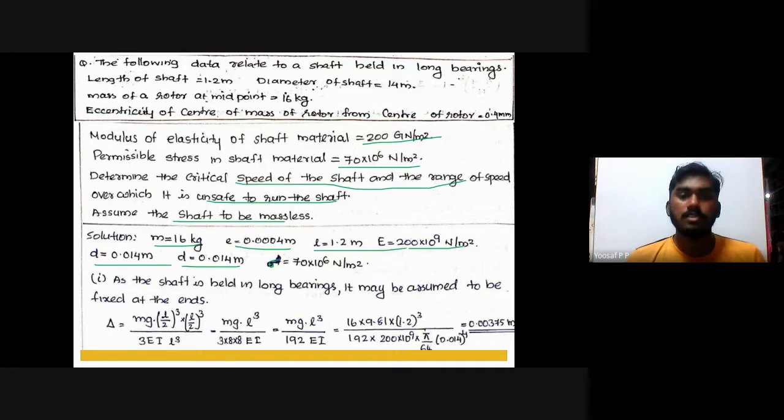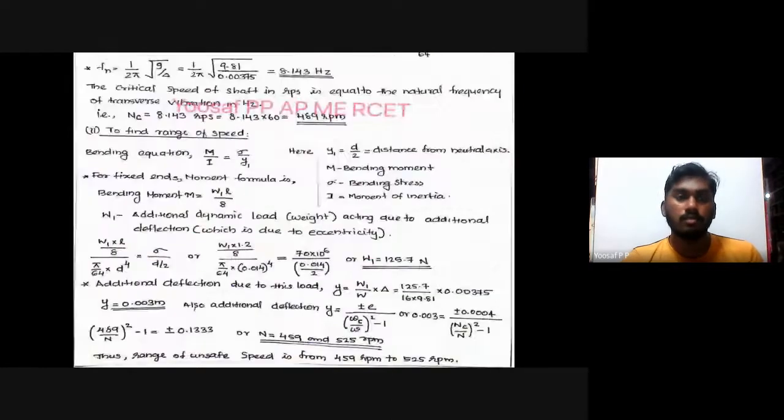As the shaft is held in long bearings, it may be assumed to be fixed at both ends. You can write the equation for the deflection, that will be equal to mg into (L by 2) whole cube into (L by 2) whole cube divided by 3 EI L cube. If you substitute this value, you will get mgL cube divided by 192 EI. If you put in all the numerical values, you will get the final answer 0.00375 meter.